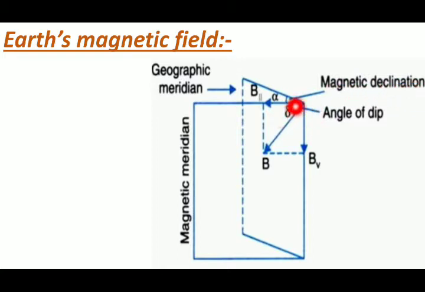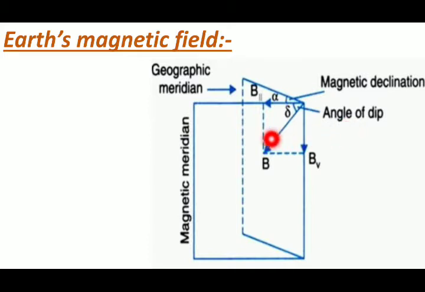This is the horizontal surface and this is the vertical surface of the earth. This part is called the angle of dip, which is denoted here as delta, but in your textbook it is given as phi. Alpha is the angle of declination and phi is the angle of dip, that is, magnetic inclination.